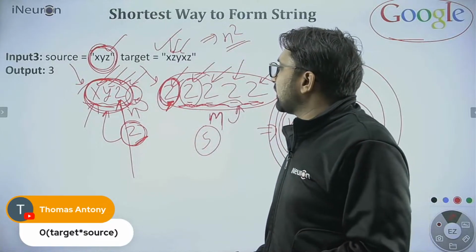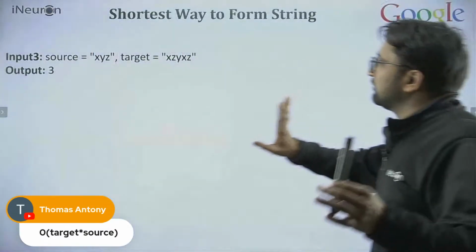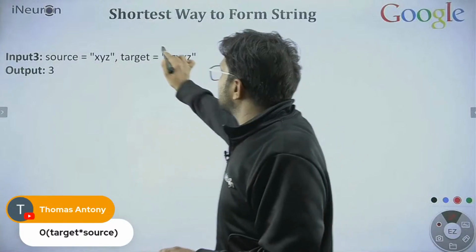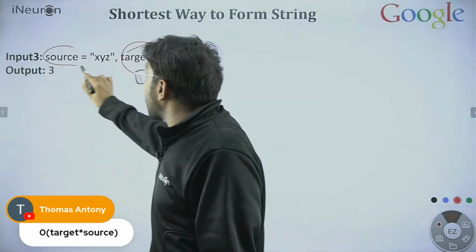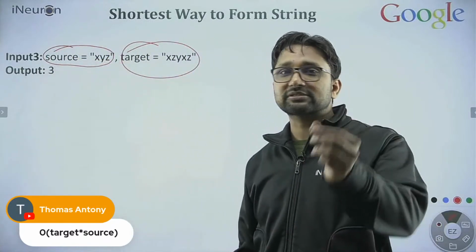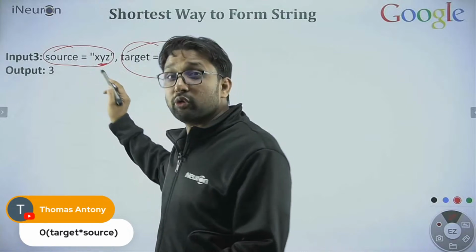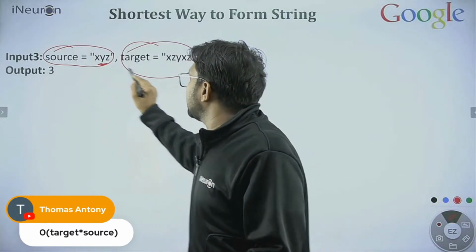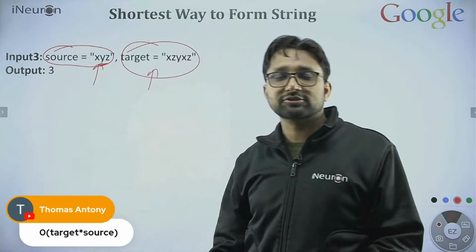What is the problem? What I'm telling you right now again. What is the problem? Simple, one line. Can you generate this target string from the subsequences of this source string? Minimum number of subsequences. Can you find out the minimum number of subsequences you require to generate this target string from the subsequences of this source string?